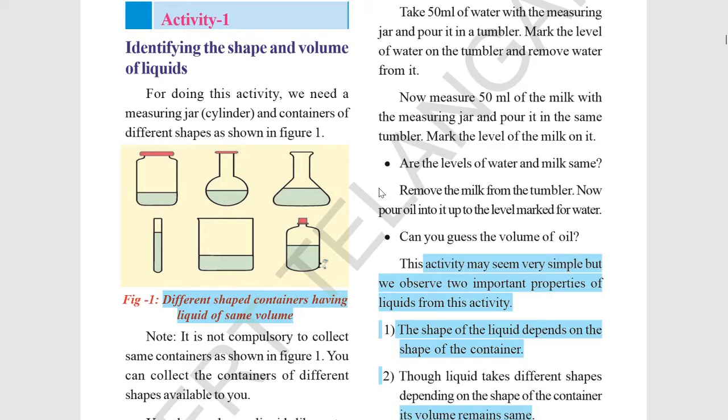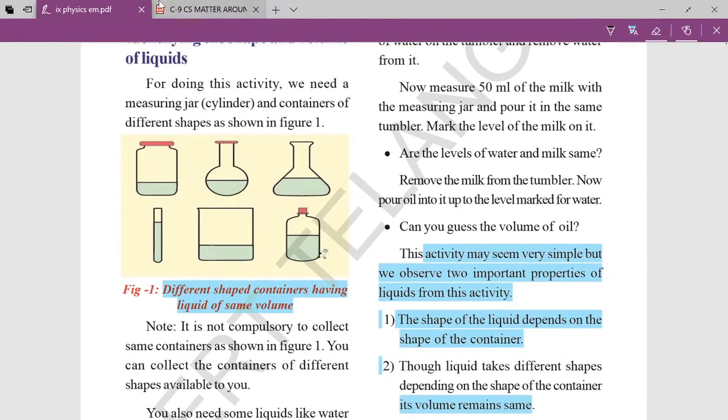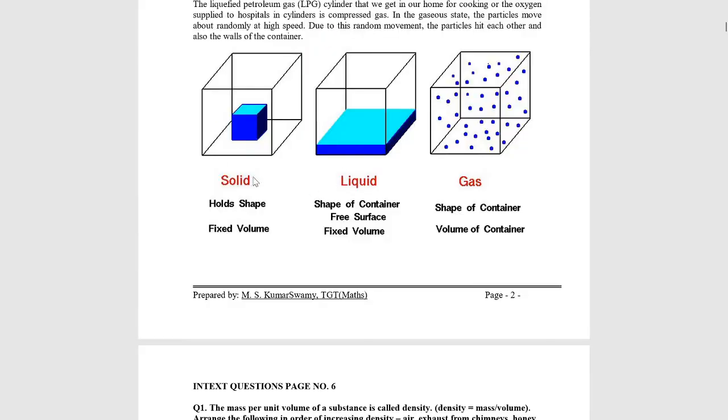So this is the first activity. Identify the shape and volume of the liquid. How can we see? We can just see in this diagram. Okay, how it is changing. When you are reading this lesson, just draw these boxes so that you can easily tell how the states change and what remains fixed. You can easily make out by seeing these 3 boxes. This is a solid, liquid and gases.